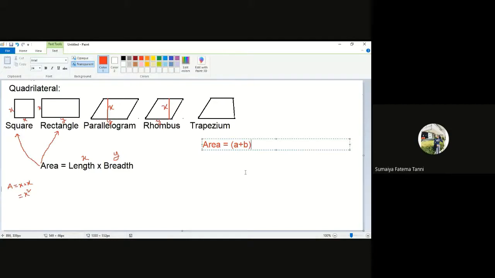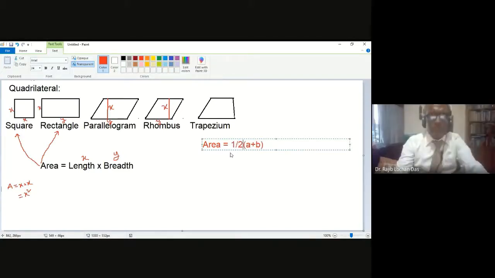This formula will be applied for trapezium. Actually, this is also the same formula, length into breadth, but it is written in a different way. Why, I will tell you.